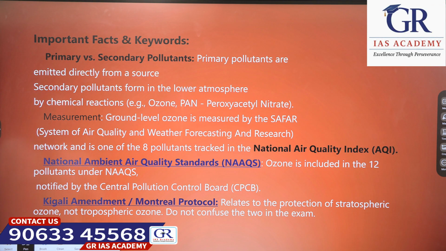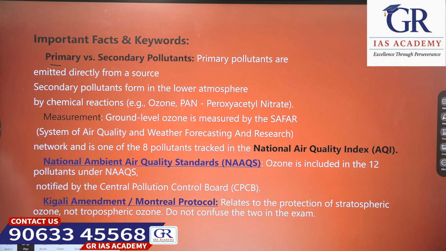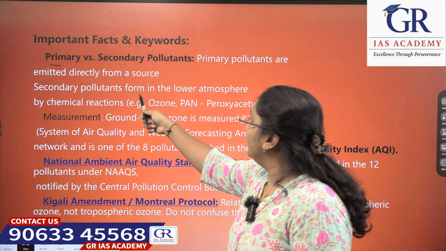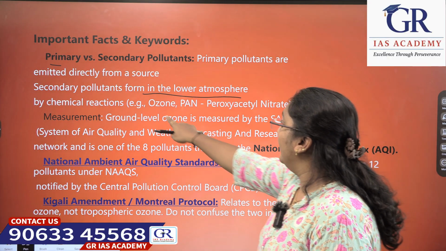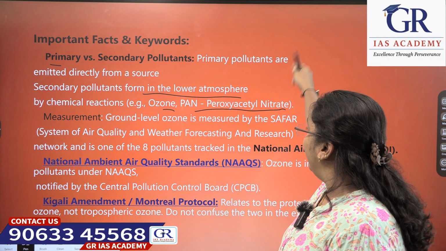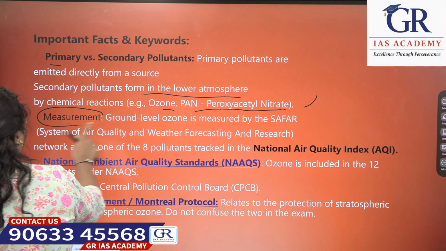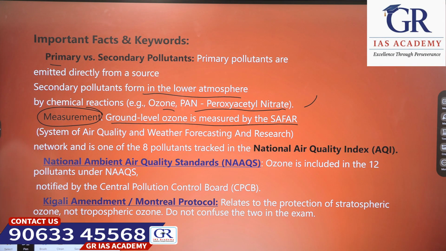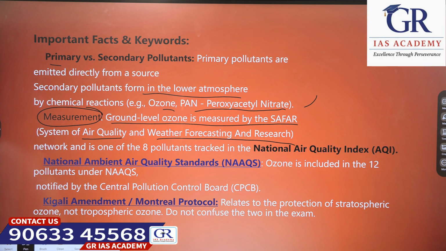Now let's see the difference between key facts like primary versus secondary pollutants. Primary pollutants are directly released from the sources, and secondary pollutants form in the lower atmosphere by chemical reactions, like ozone and PAN, that is peroxyacetyl nitrate. Next, what is the measurement? Ground level ozone is measured by SAFAR, the System of Air Quality and Weather Forecasting and Research.